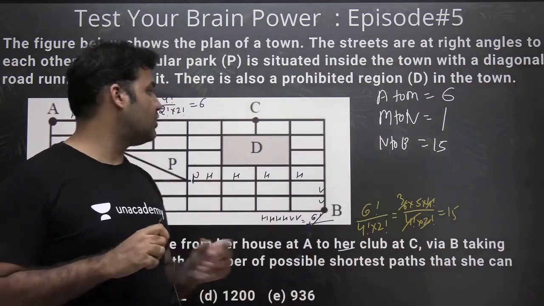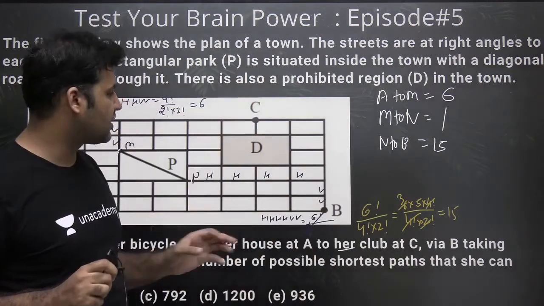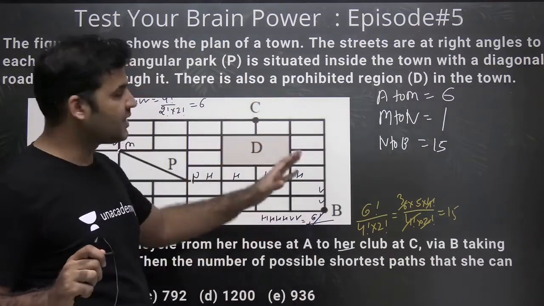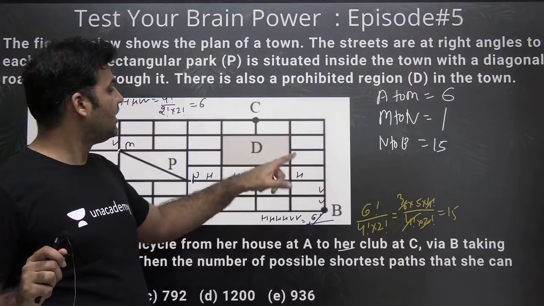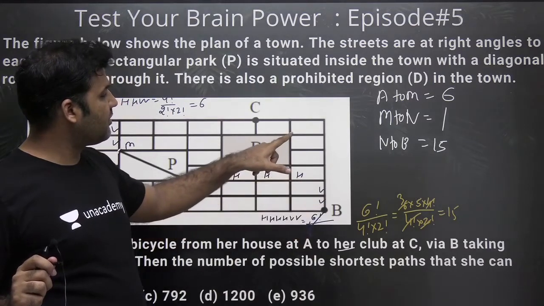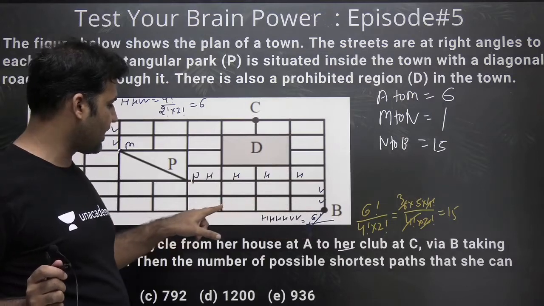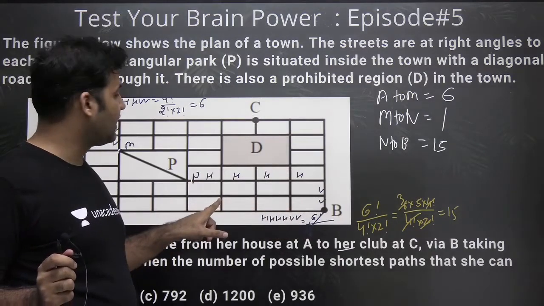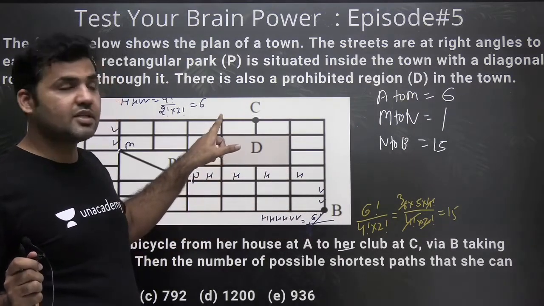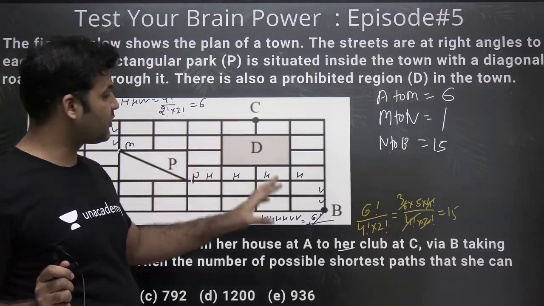Now from B she has to go to C. How will she go from B to C? The problem in B to C is that she should not go into the prohibited region. So there is no shortest way where she first crosses the prohibited region and then goes over the prohibited regions. That's not a shortest possible path.